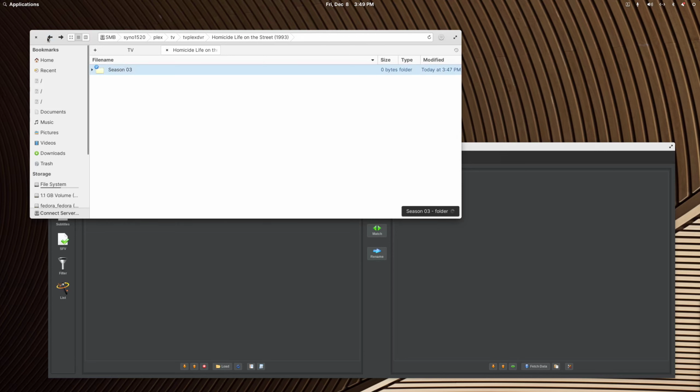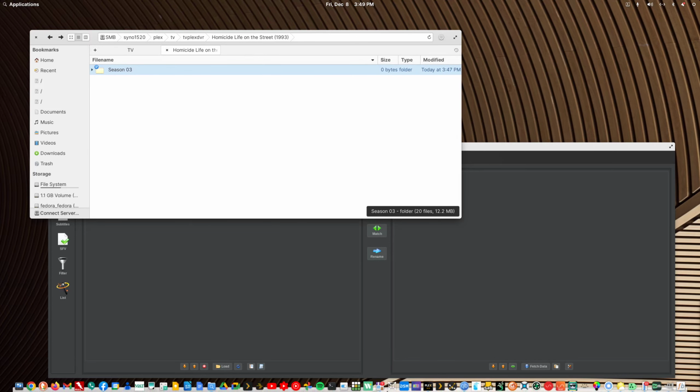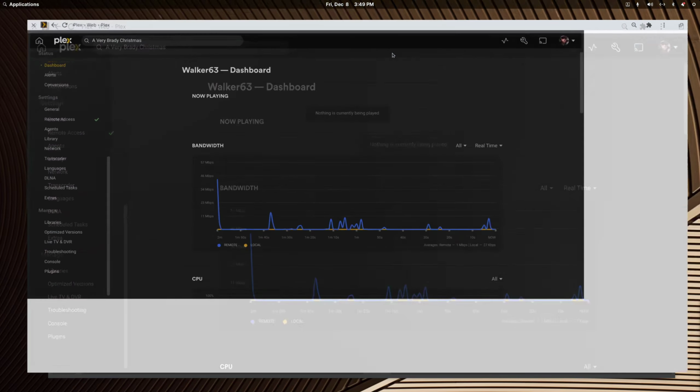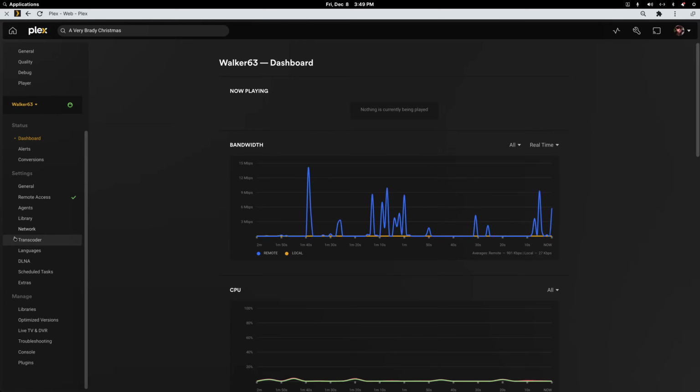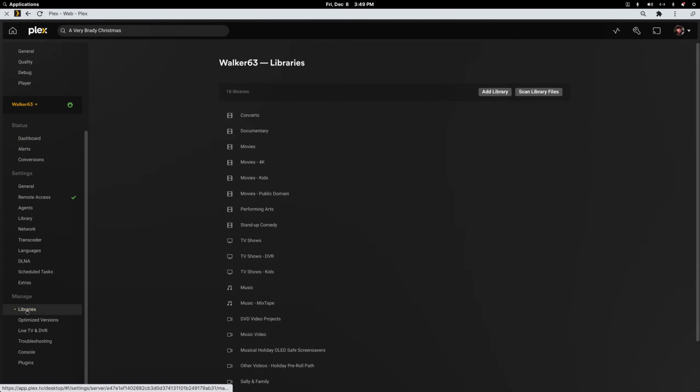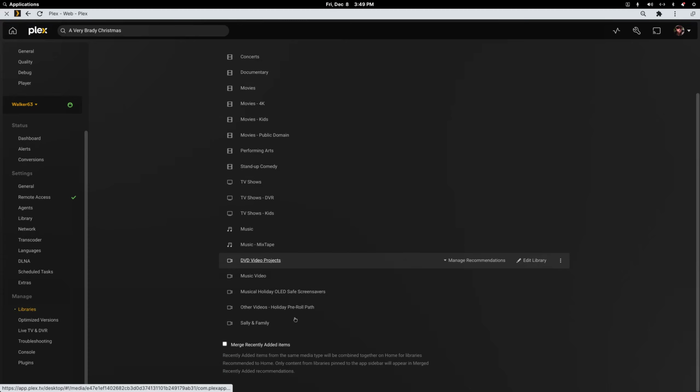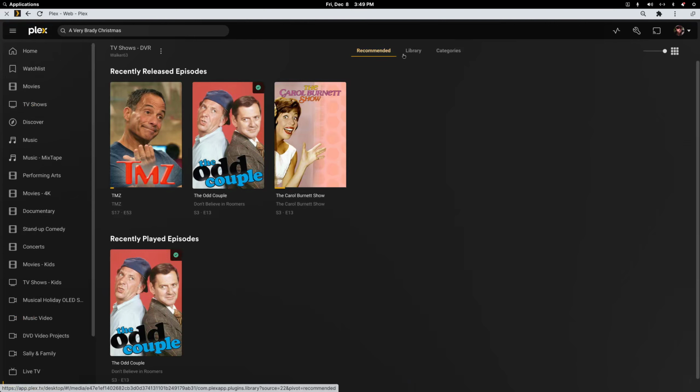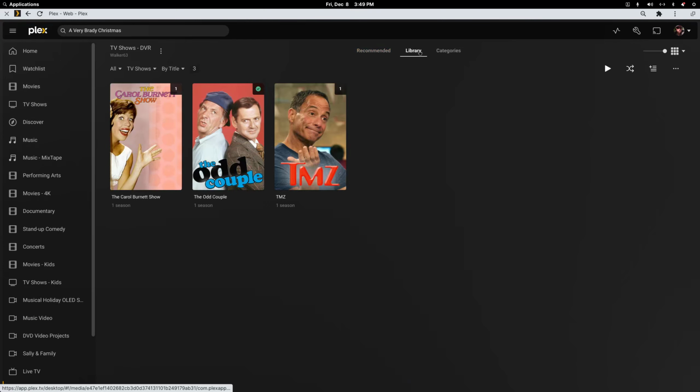So small, they're already there. So let me bring in Plex. All right, so let's make sure I'm on the right server. I'm on my right server. Let me go to Manage Libraries. And we'll find the DVR TV folder. Let me change to library view, and I'll scan the library.